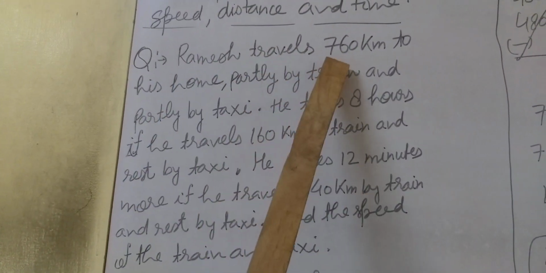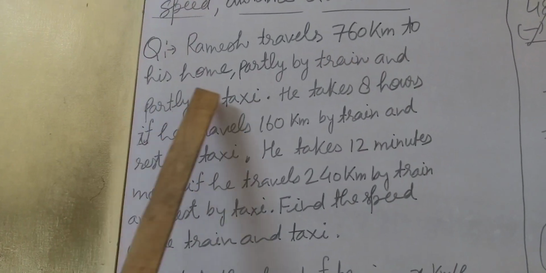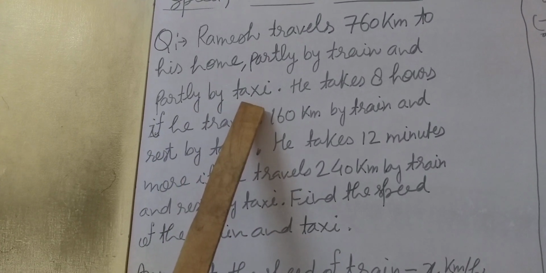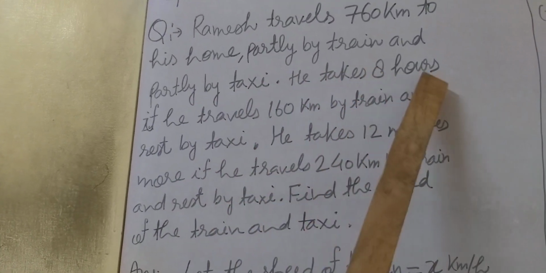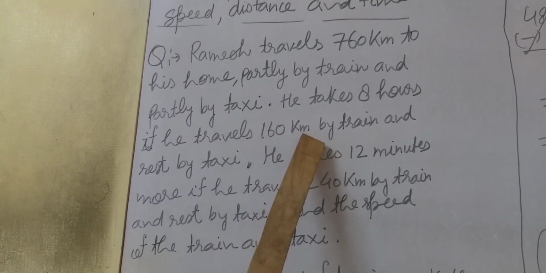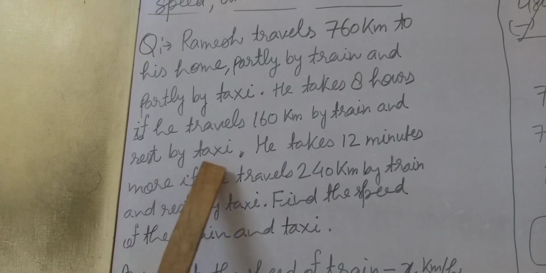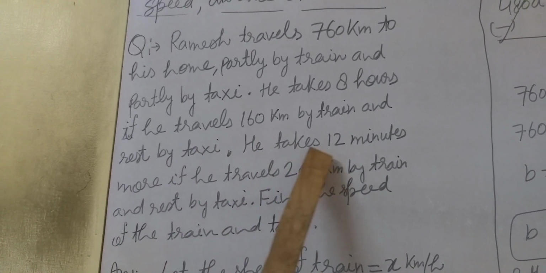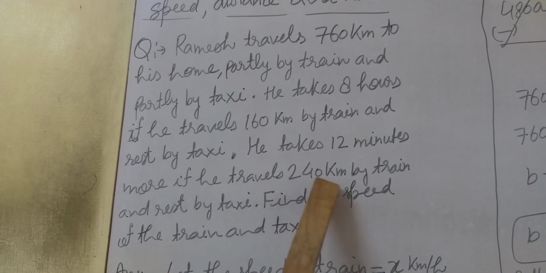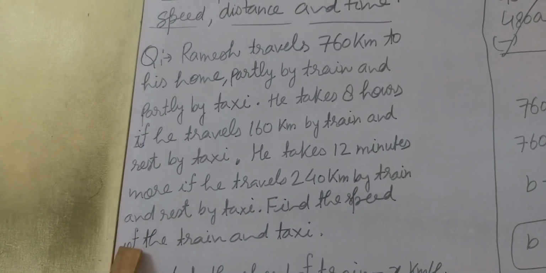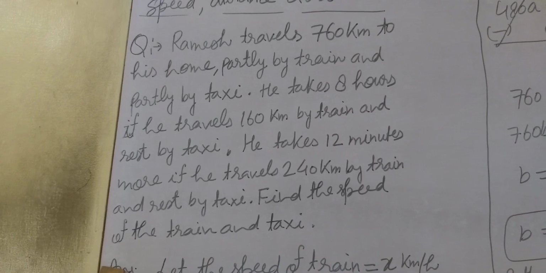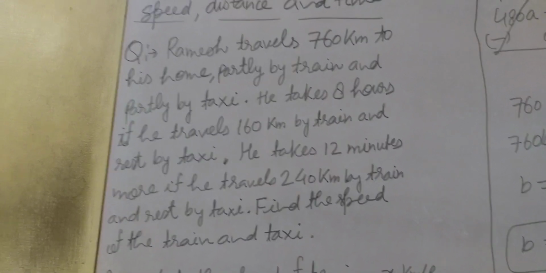Ramesh travels 760 km to his home partly by train and partly by taxi. He takes 8 hours if he travels 160 km by train and the rest by taxi. He takes 12 minutes more if he travels 240 km by train and the rest by taxi. Find the speed of the train and taxi.